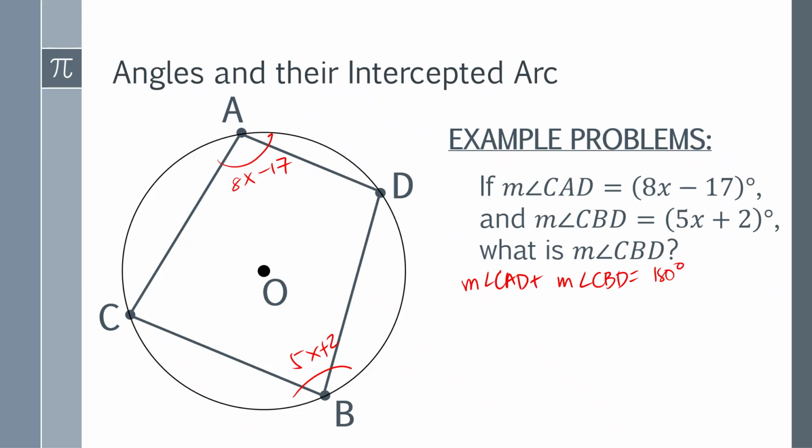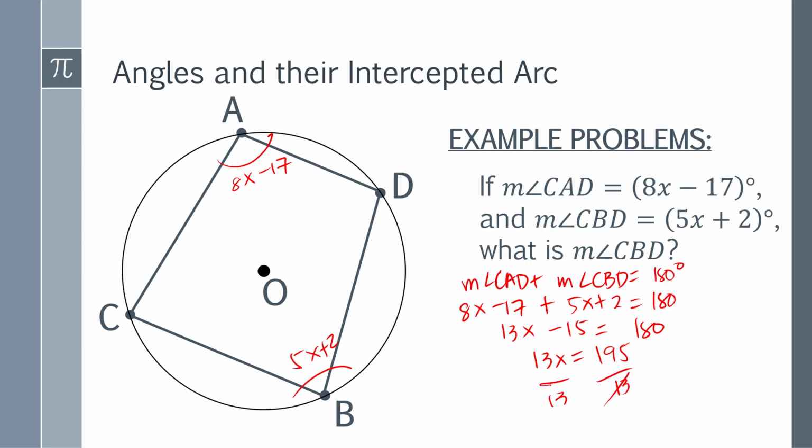The measure of CAD here is 8x minus 17, sorry for that, plus the measure of angle CBD, which is 5x plus 2, is equal to 180 degrees. Therefore, 8x plus 5x is 13x, negative 17 plus 2 is negative 15, equal to 180 degrees. So 180 plus 15, if you transpose, 13x is equal to 195. Divide both sides by 13.